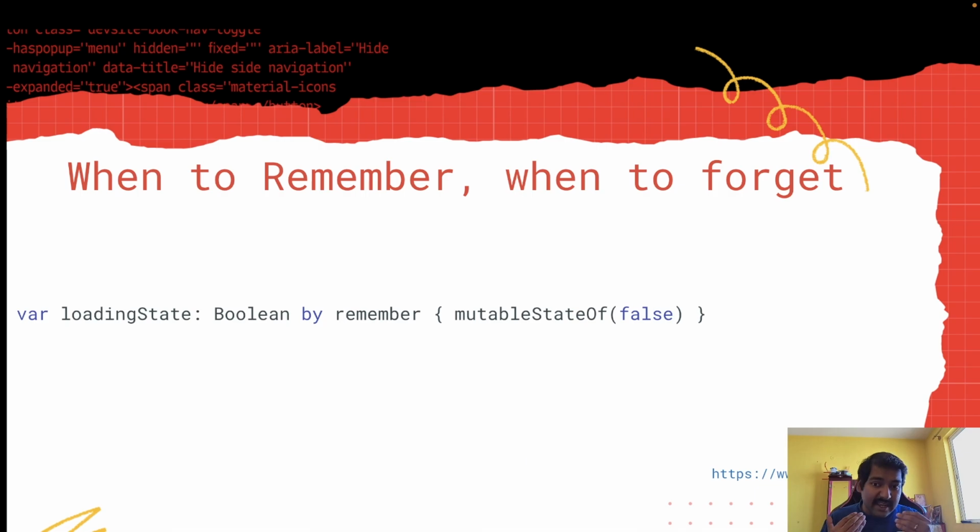But still it is creating its state and it is maintaining it, right? So in that case you need to use remember. Since it is also a composable function, it can or it will get recomposed, so it's better to use remember to create the state. Now also you don't actually need to worry much about that. Whenever you are using mutableStateOf inside a composable function, the compiler itself will show you a warning that hey, you need to use remember whenever you are using mutableStateOf within a composable function.